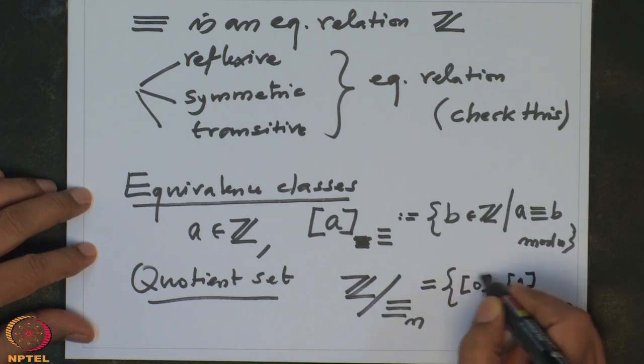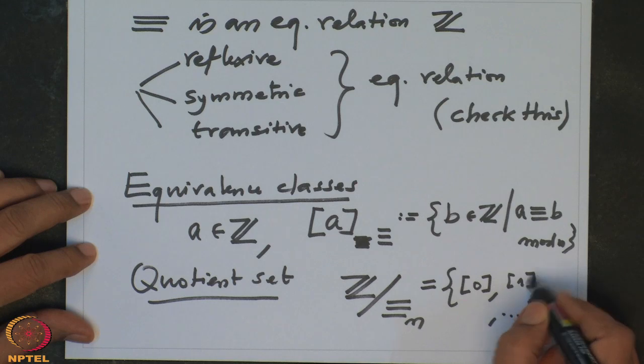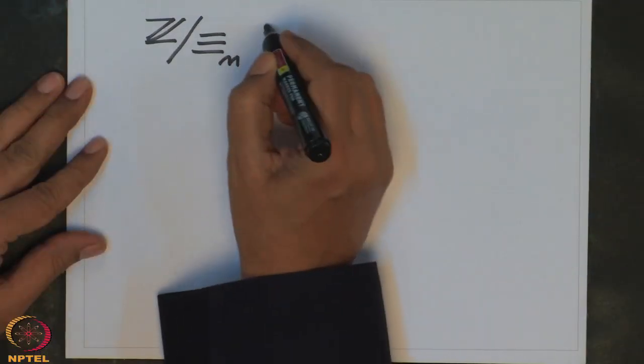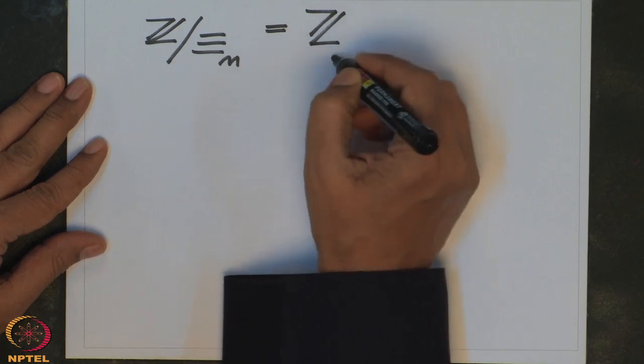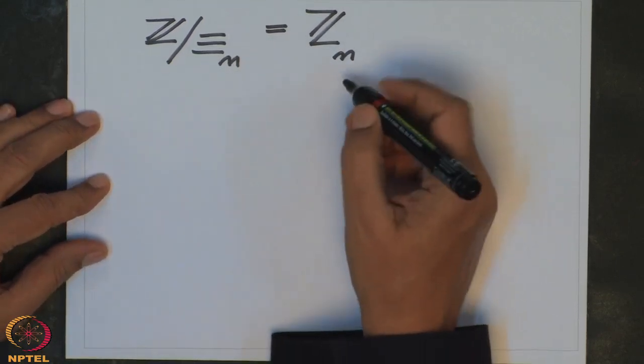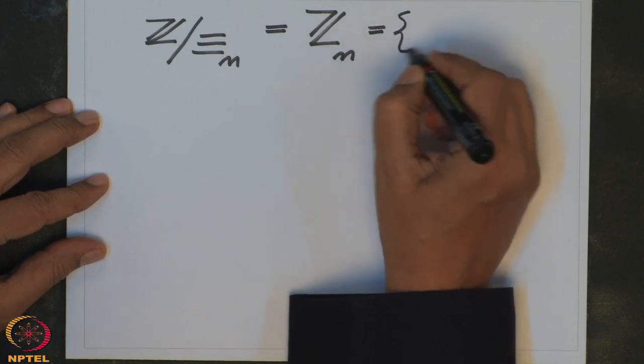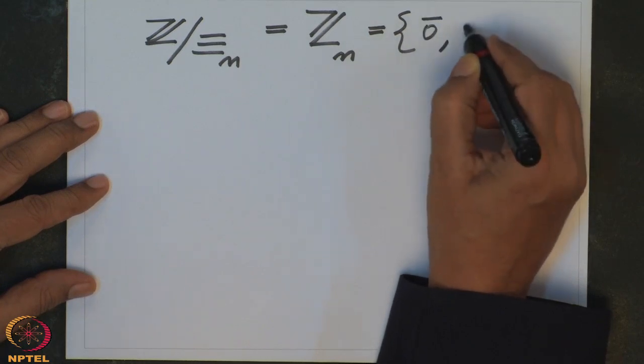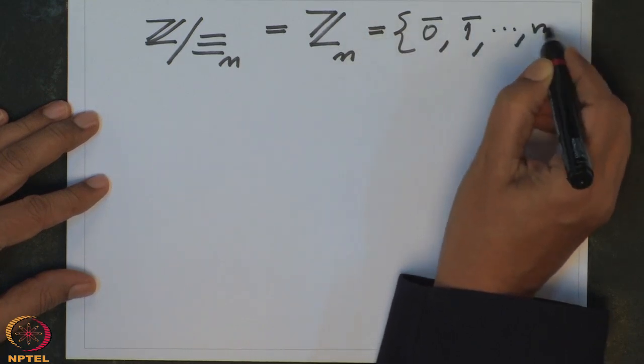These are precisely the integers where, when I divide by n, I get remainder 0. These are precisely the integers where, when I divide by n, the remainder is 1, and so on. So on the quotient, we will usually denote this instead by Z suffix n, and read it Z modulo n. And the elements of this, instead of writing the square bracket 0, square bracket 1, etc., we will write 0 bar, 1 bar, etc., n minus 1 bar.